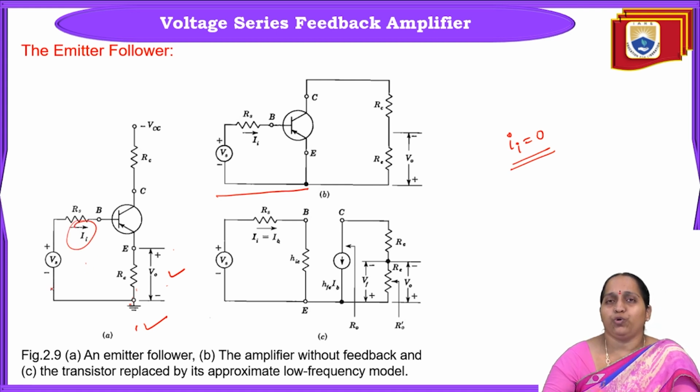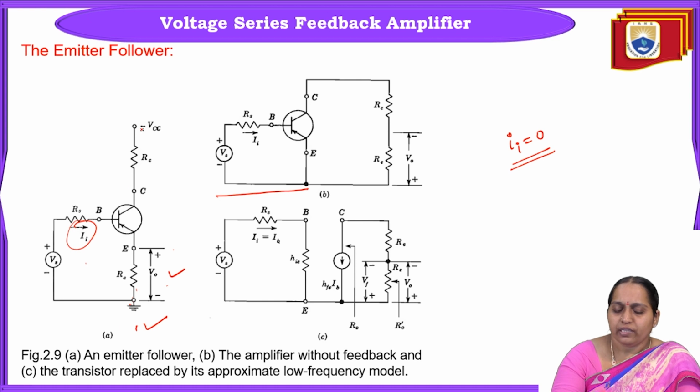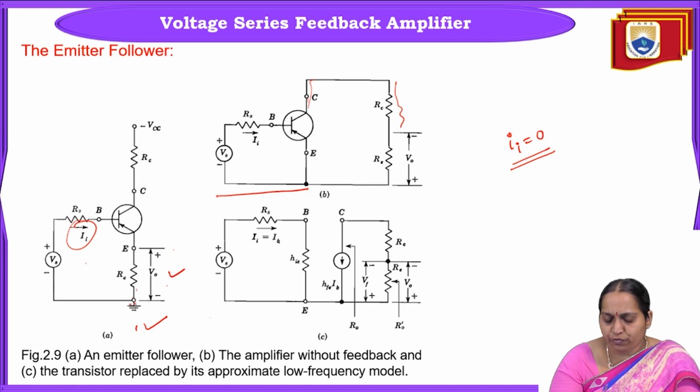When the current through a loop is 0, it means this is an open loop. If this is an open loop, whatever is left over will be the output circuit. So the collector, then resistance RC. After RC, RE is left over, no?